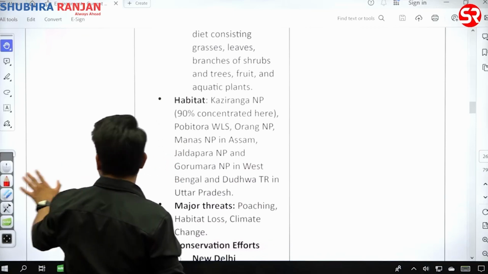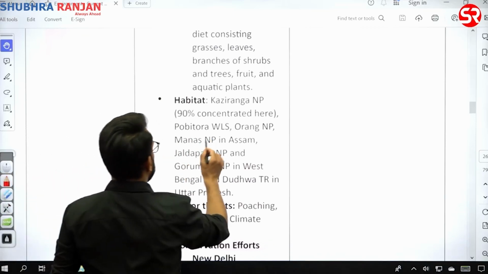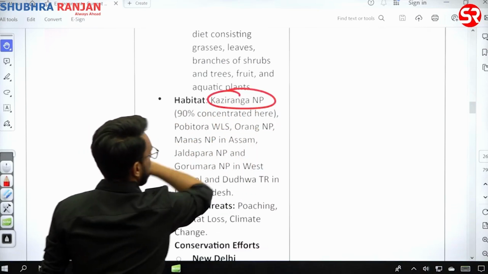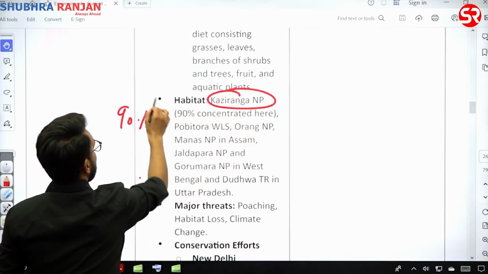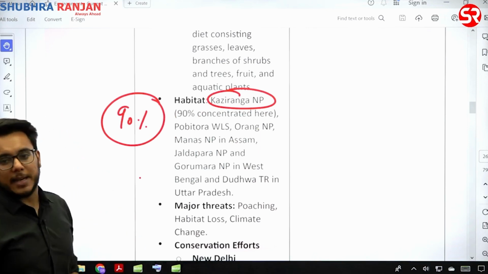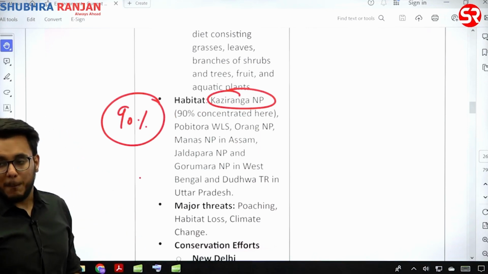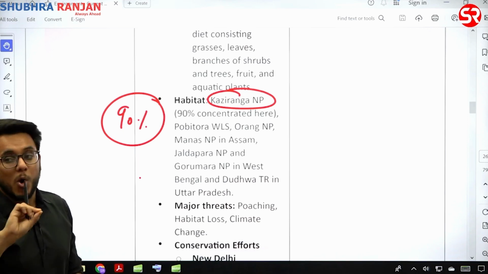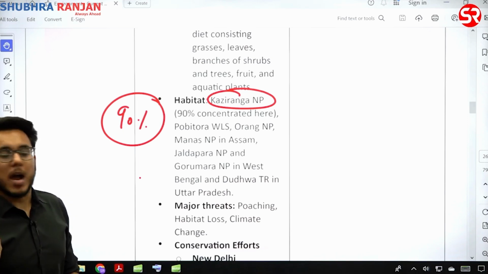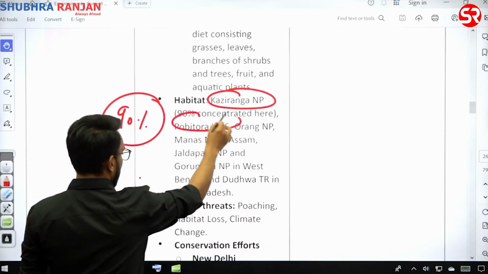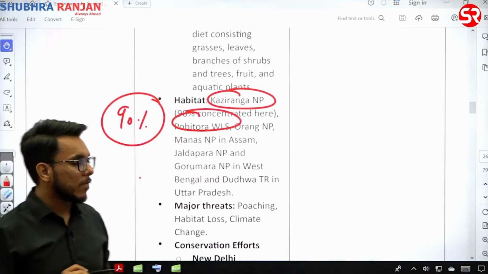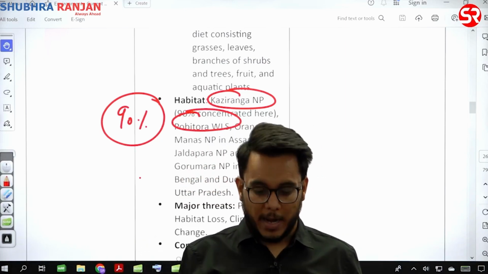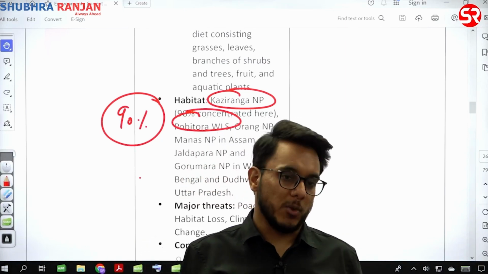in absolute numbers they are in Kaziranga National Park. 90% of one horn rhinos are in Kaziranga National Park, but concentration, highest density of one horn rhino वो काजीरंगा में नहीं है. वो कहां पे है? पोबितोरा वाइल्ड लाइफ सेंचुरी. Pobitora Wildlife Sanctuary, it has the highest concentration or highest density of rhinos.